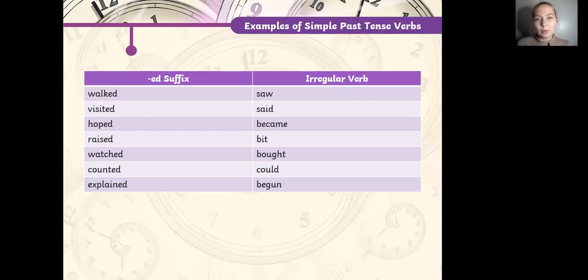So here we got saw, said, became, bit, bought, could, begun. Basically these are the forms from the sheet of irregular verbs. Okay, so she became famous, yeah? Become, became, become. She became famous. All right, we use the second form of this. I bought the flowers for you yesterday. Buy, bought, bought. So take the second form.